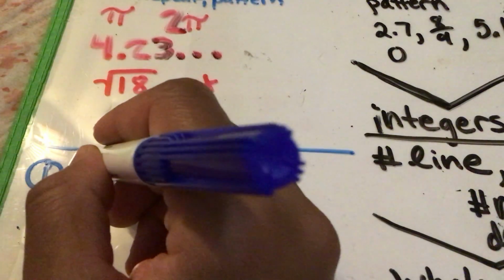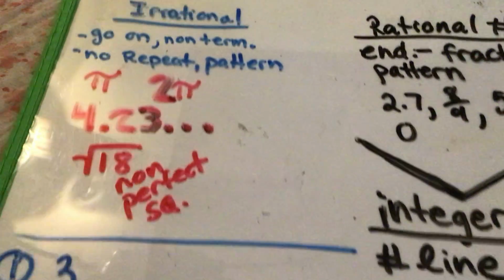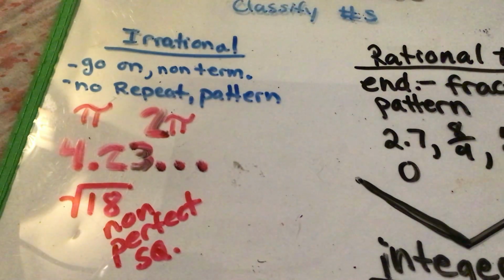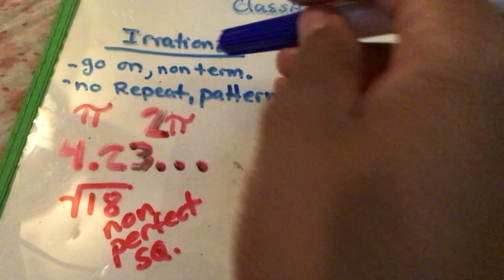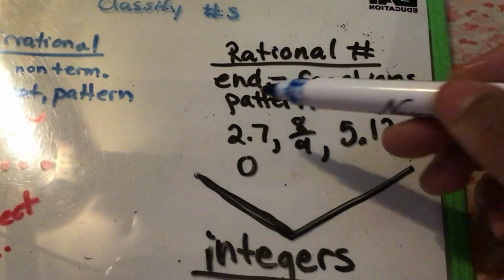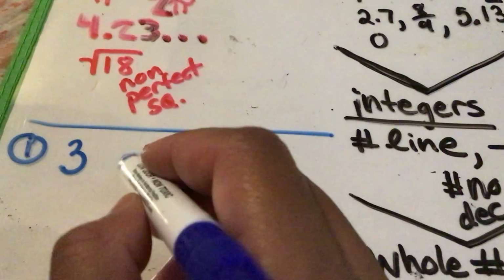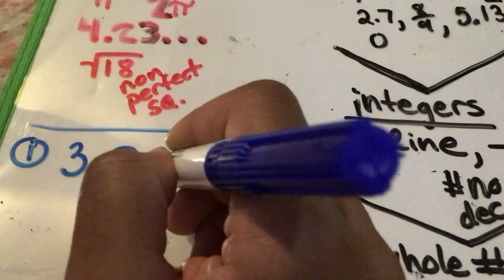Question number 1. I'm going to say the number 3. Now, is the number 3 a crazy number, irrational, that goes on and on forever with no repeats or patterns? No. A 3 is a number that ends. So it is a rational number. I'm going to put a big R here to say that it's rational.